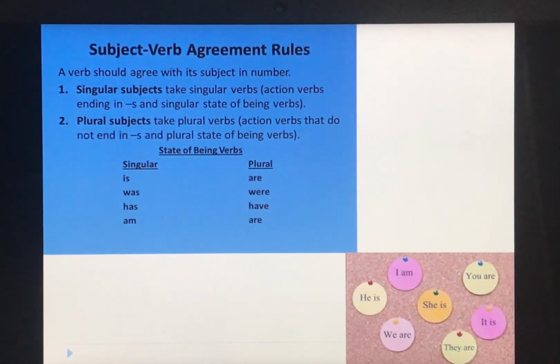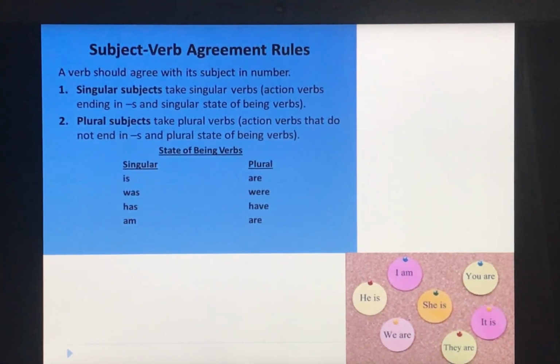So as you can see below, I am, he is, she is, it is, because we are talking about singular. You are, we are, they are. Now we are talking about plural. So with plural we use are, were, have, and with singular we use is, was, has. And am is used with I.